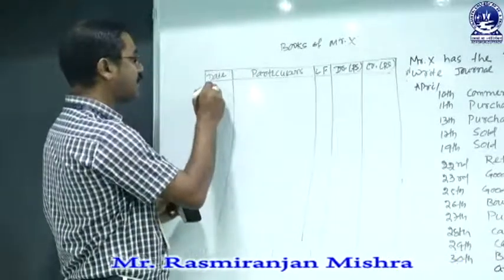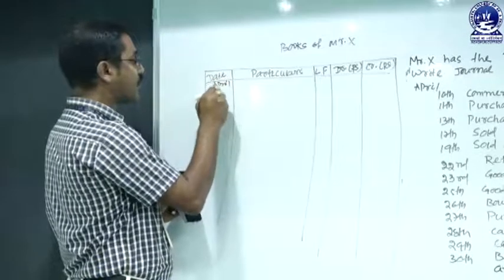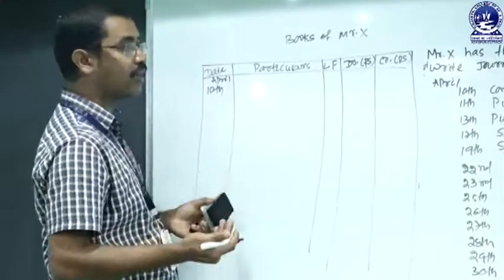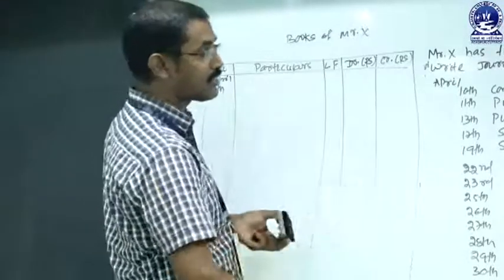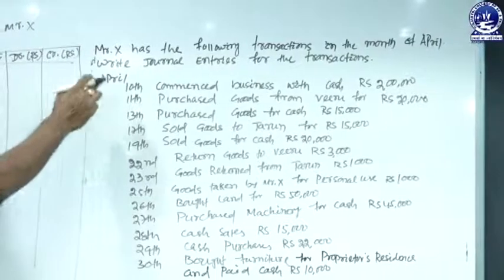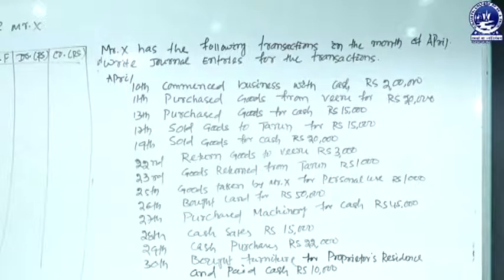The first transaction is made on April 10th. So in the date column we have to mention 10th April, or 10/4/2021, the year which is mentioned. As per that we have to mention it in the date column. Commenced business with cash: when the owner starts the business during the initial period, that is called commenced business, and the amount contributed by the owner is called the capital of the business. The amount contributed by the owner is in the form of cash, and the cash enters into the business.